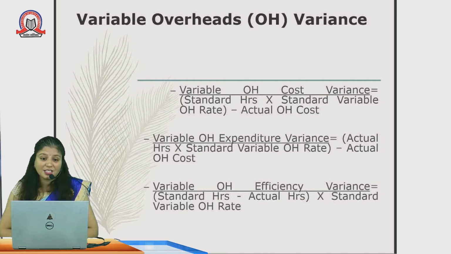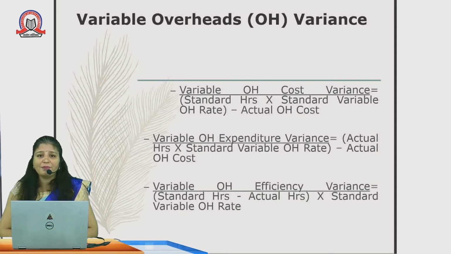The next is variable overhead expenditure variance. That is nothing but actual hours into standard variable overheads minus actual overheads. Actual overheads, that is how much we have actually incurred to produce that product. Variable overhead efficiency variance we can also calculate in this way: standard hours minus actual hours into standard variable overheads.